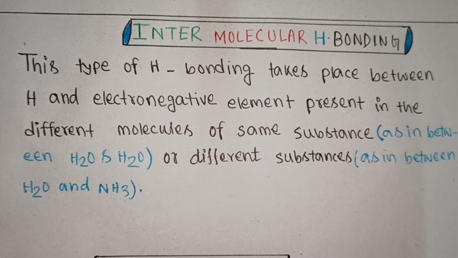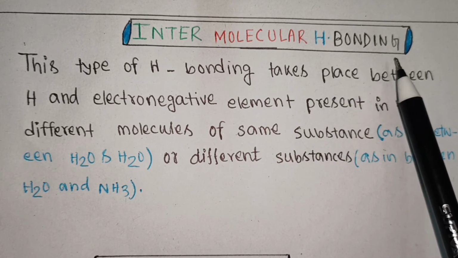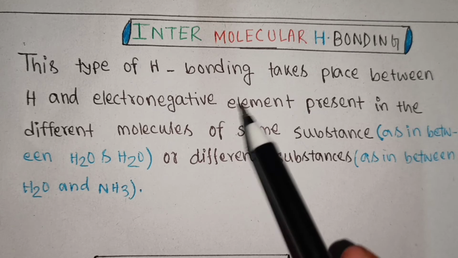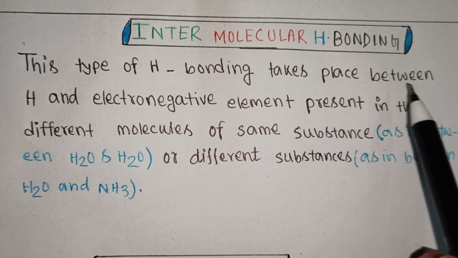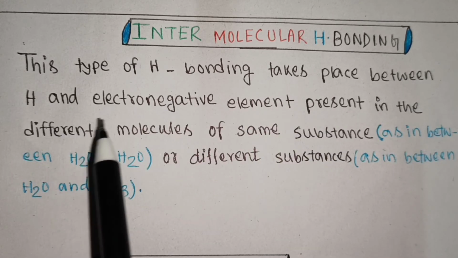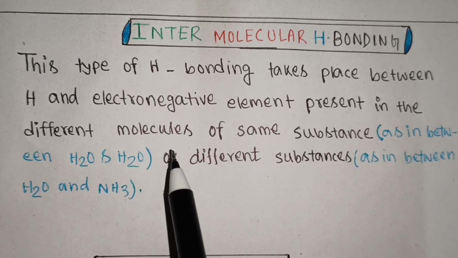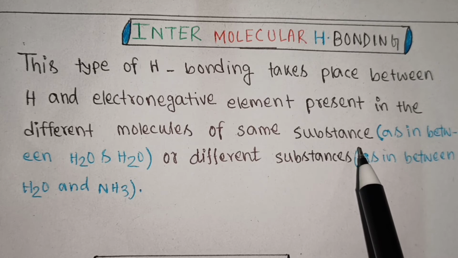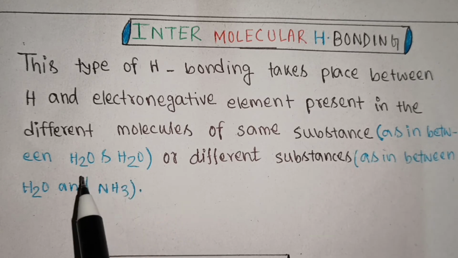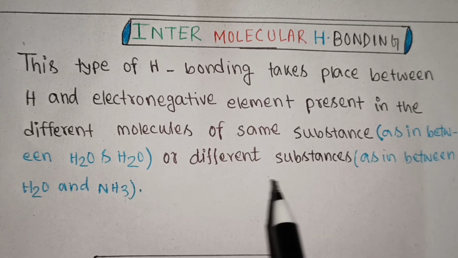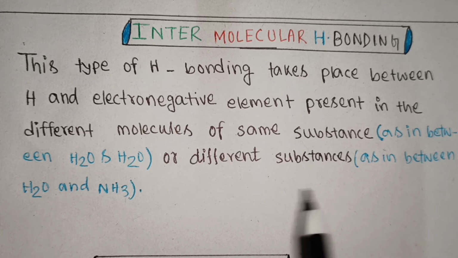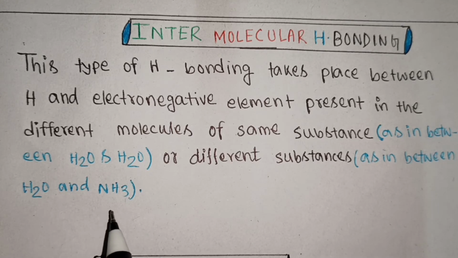Let's talk about intermolecular hydrogen bonding. This type of hydrogen bonding takes place between hydrogen atom and electronegative element present in different molecules of the same substance, as in between H2O and H2O, or different substances as in between H2O and NH3.